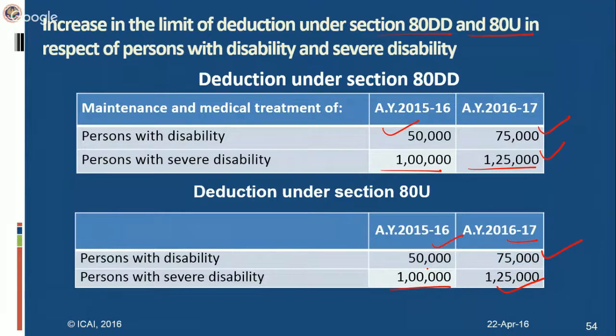So if the person with disability claims this deduction under 80U, then the person who is maintaining this disabled person cannot claim deduction under 80DD. For example, suppose B is a person who's disabled and he has claimed 75,000 in his return of income. Then if A is incurring expenditure on maintenance of B, he can't claim deduction under 80DD since B has already claimed deduction under 80U. In case B does not claim deduction under 80U, then A can claim deduction under 80DD.